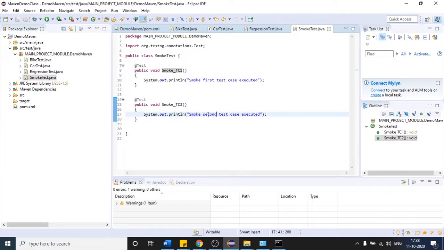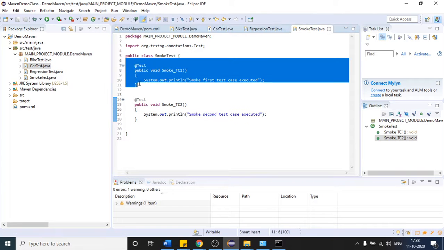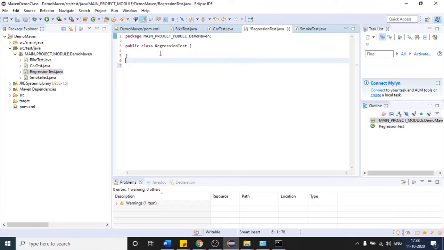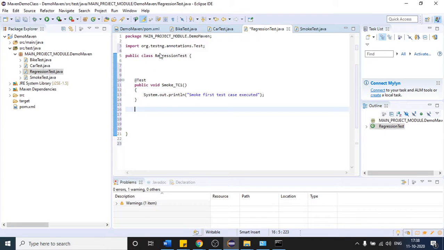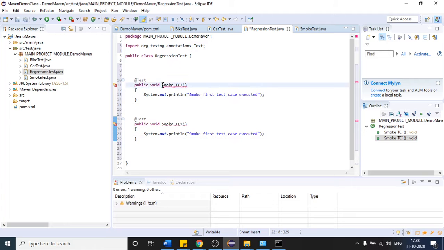Likewise in the other classes as well. This is my regression one. Let me copy this, and in the regression class we will have regression test cases. Again I will use the @Test annotation and create two more test cases. Here I will write regression first test case executed. Again here I will write regression test case 2.